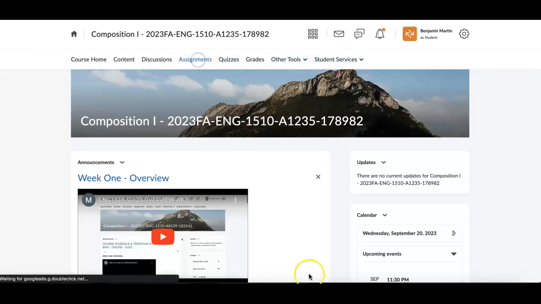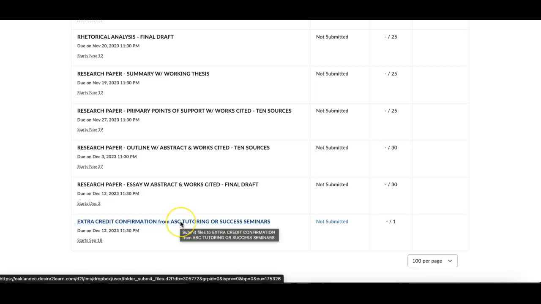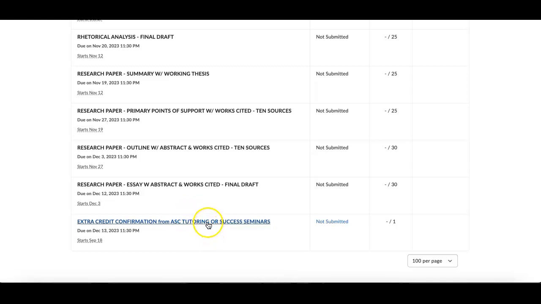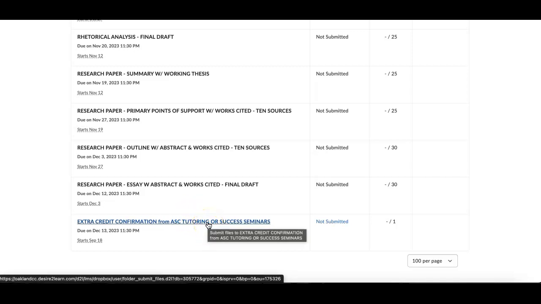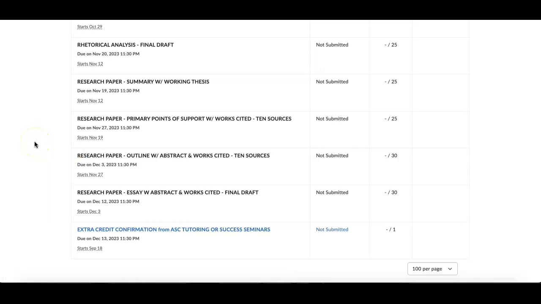And there's a Dropbox under assignment files that are for the confirmation forms for those all term. Just make sure that when you get it from the tutoring service, you submit it to here and it's got your name and the confirmation on that form. Just tell them you need that for submission here. I will give everyone extra credit for even the one that's required. And then every student that does more than that, the number that you submit into this file, that's the number of extra credit points that you'll get. And I will add them to whatever assignment file gives you the most increase of grade at the end of the semester.